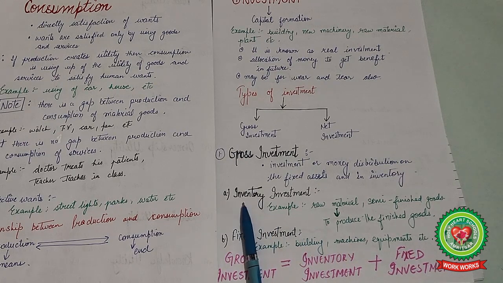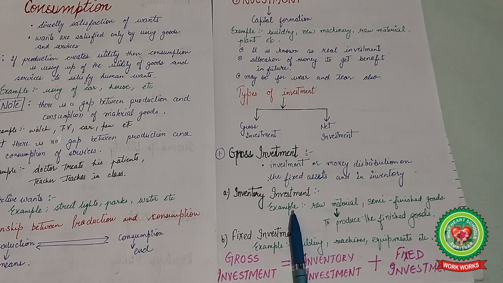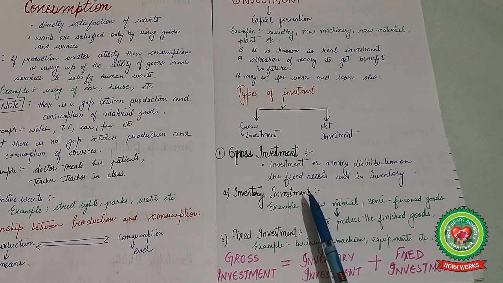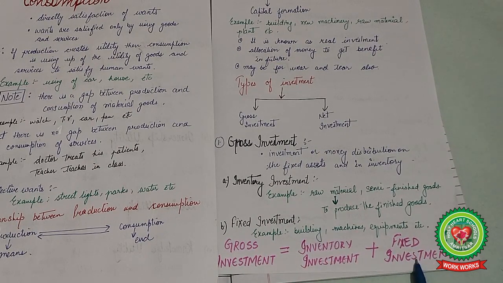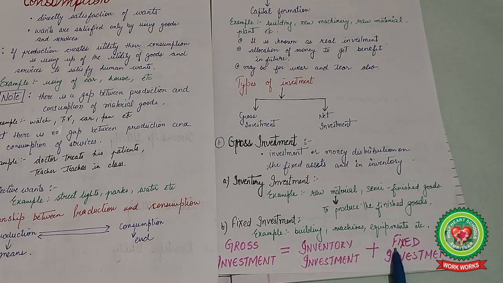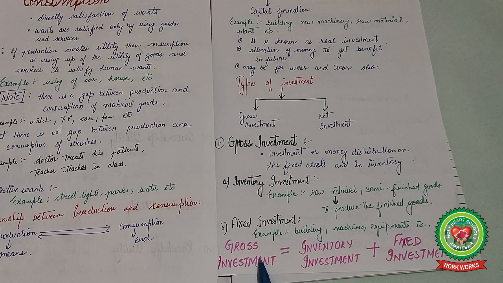But in inventory investment, the investment is made for regular purposes so that production can actually be done. So we can say that gross investment means inventory investment plus fixed investment. When both investments are combined, we get gross investment.